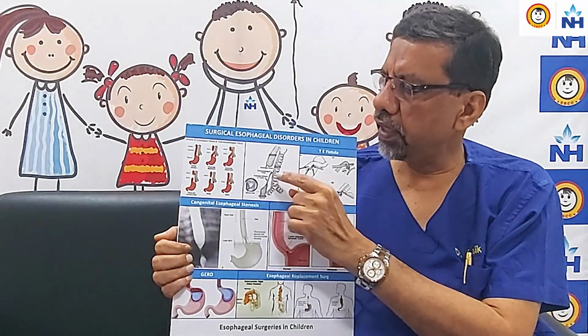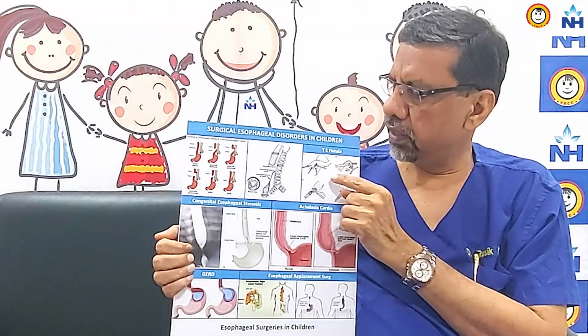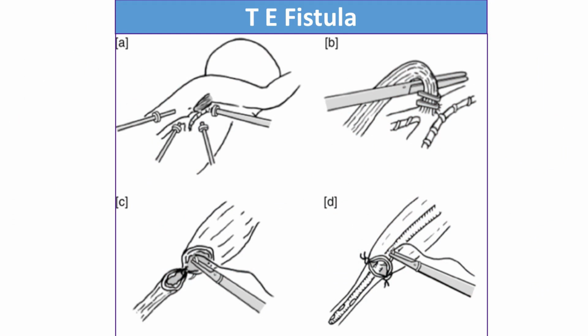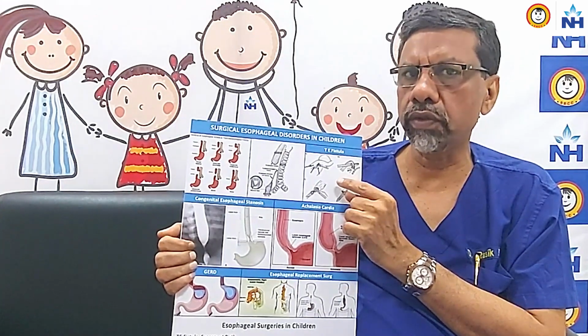So this is the commonest type of tracheoesophageal fistula. Normally it is done by open surgery, but the same surgery we can do today using minimal access surgery or thoracoscopic surgery.